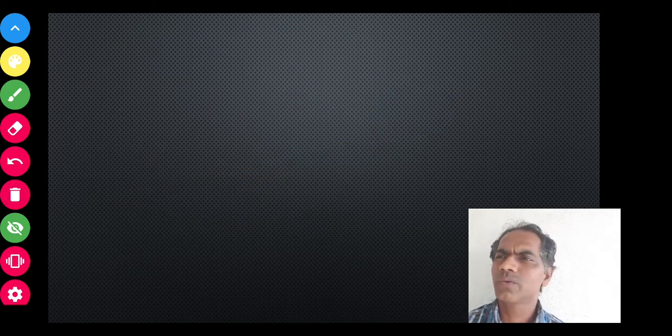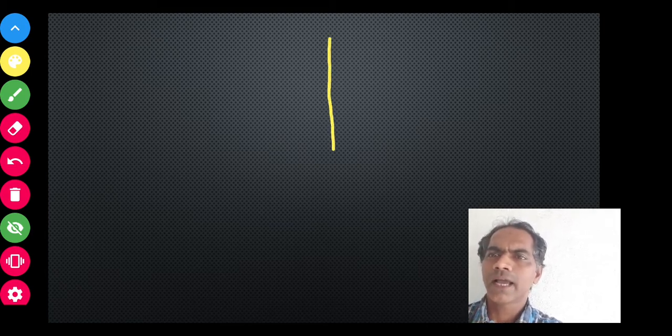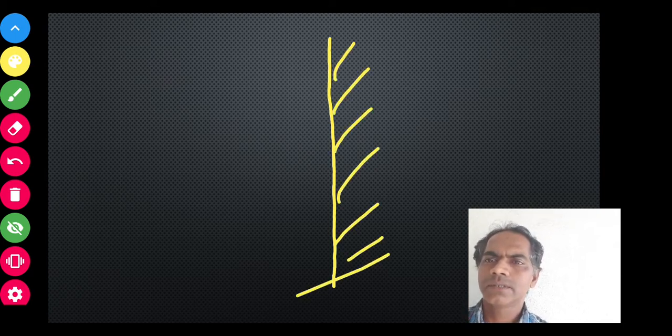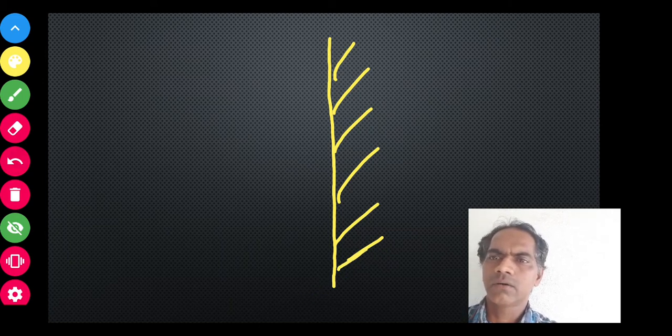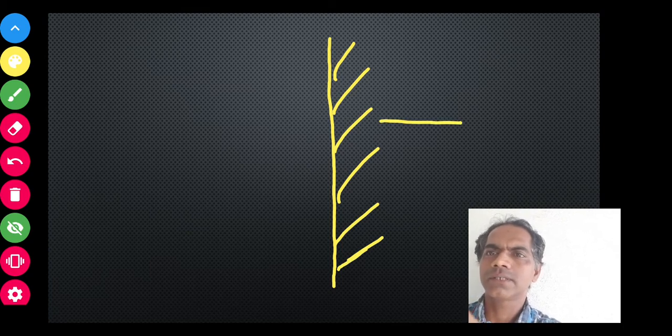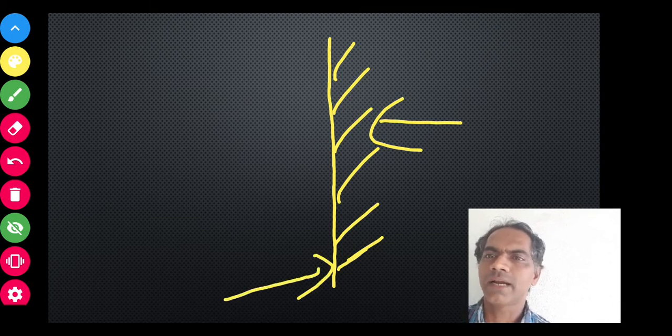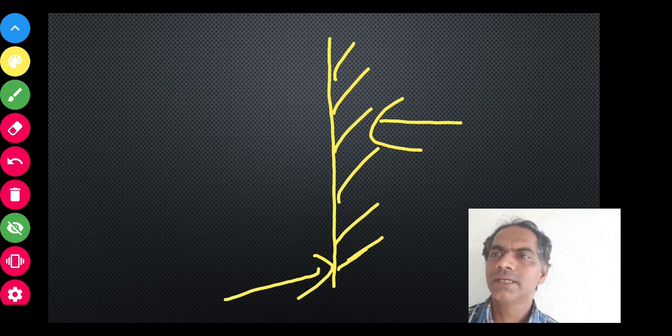Now let us quickly go through the laws of reflection, which are always studied in lower classes. Basically there are two laws of reflection. Let's take an example. Suppose we have a surface. This is how we draw a reflecting surface. This part is called the opaque surface, and this part, which is plane or flat, is called the reflecting surface. Like I said, there are two laws of reflection. Let's begin with the first law of reflection.